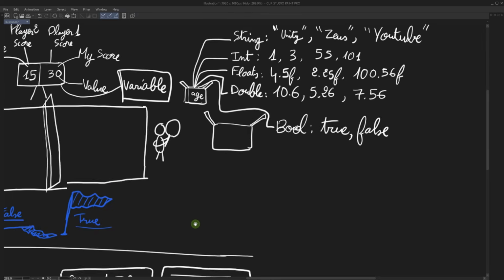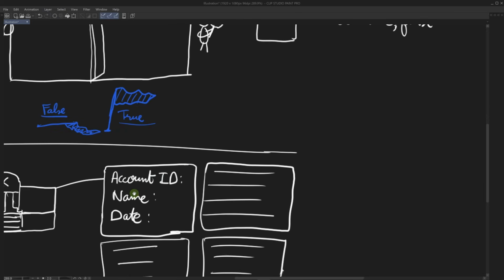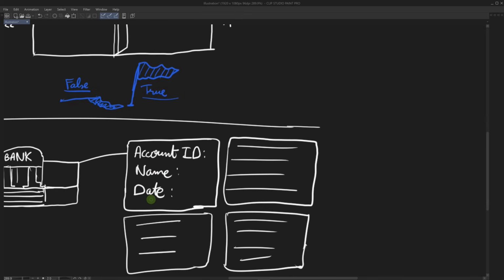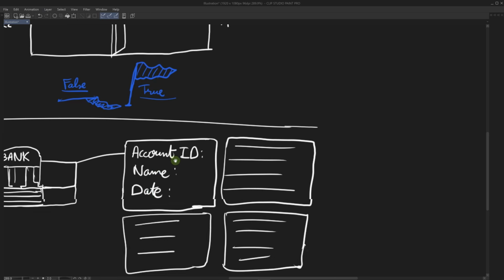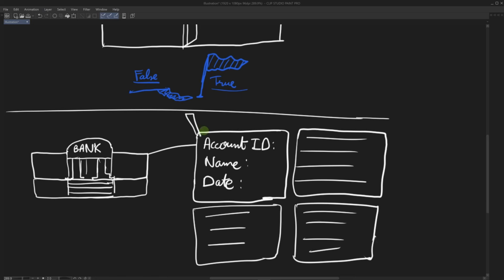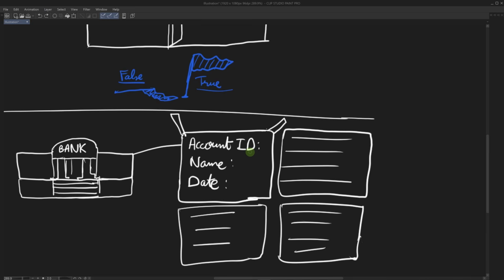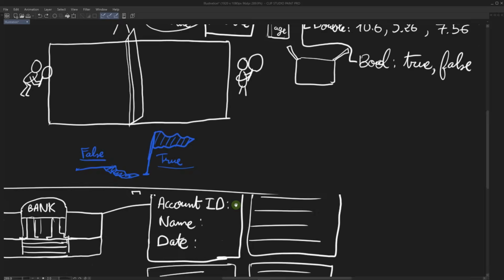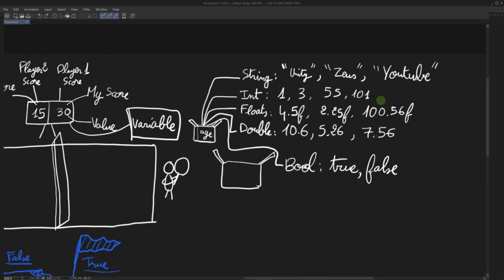We cannot store the name and, for example, the date that the account was created on and the account ID in separate boxes. We need a big box to store all the information for one client in one place.